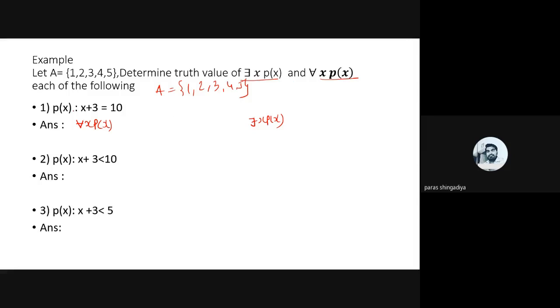तो आंसर ऑफ फर्स्ट वन x plus 3 is equal to 10 and we have domain is 1, 2, 3, 4, 5. ठीक है, this is your domain. पांच ही वैल्यू है सिर्फ. Okay, 1, 2, 3, 4, 5, only 5 values are given there. So answer of every x p x, it will be true or false.